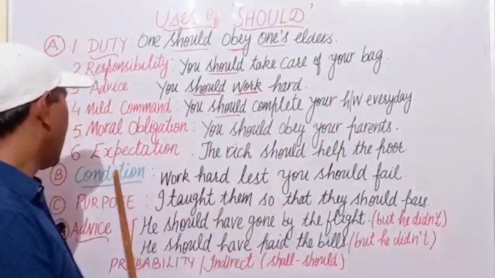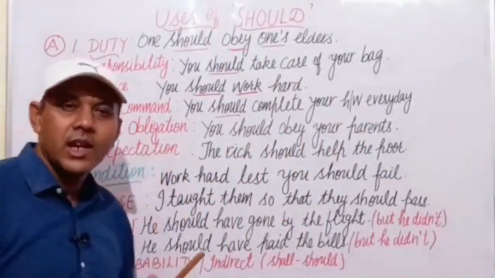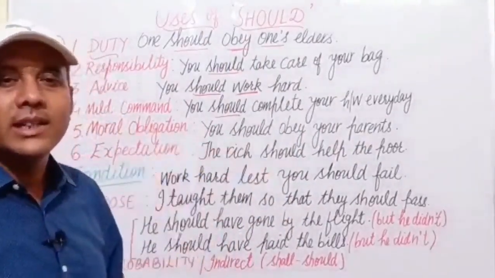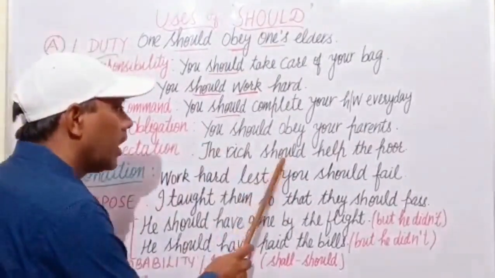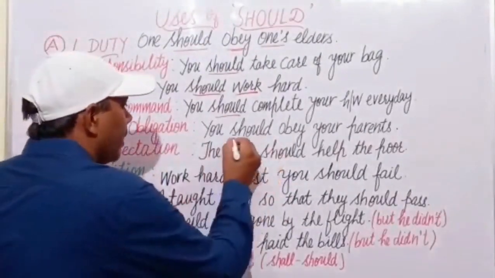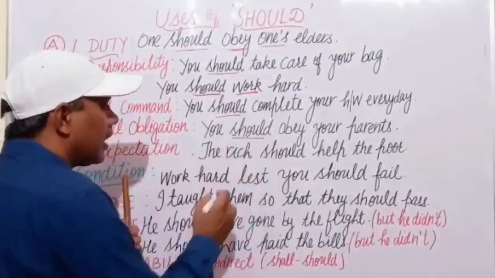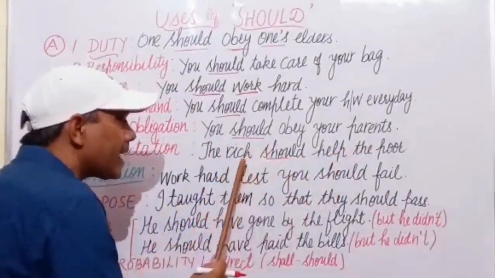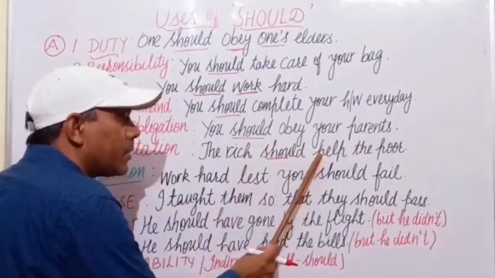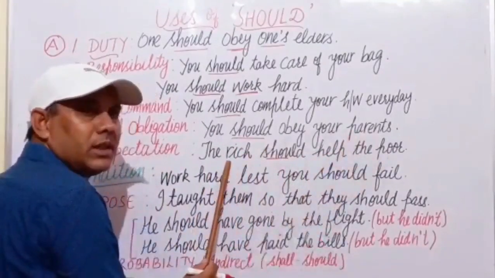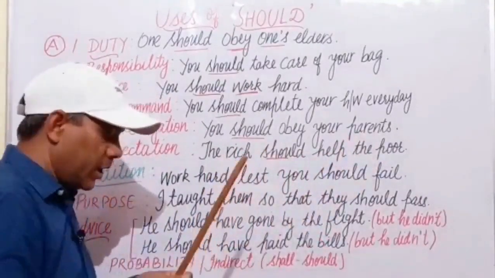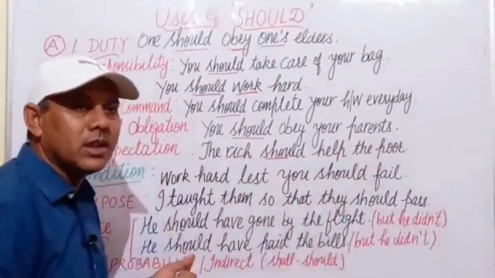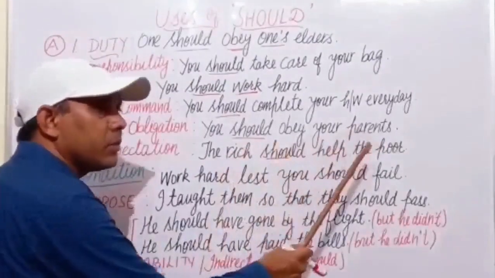Next is expectation. If we expect something from someone, then we use should. For example, the rich should help the poor. We expect this help for the poor from the rich. The rich should help the poor.